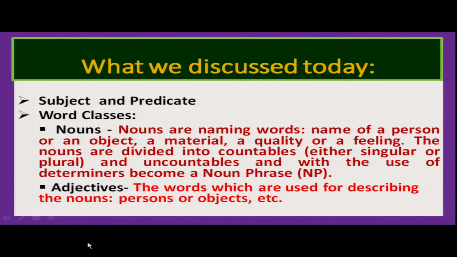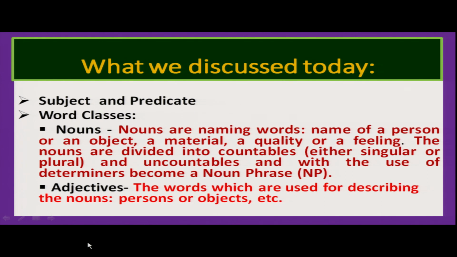So as you know, nouns are naming words. We have already seen different types of names are nouns. They may be the name of a person or an object or a material or a quality or a feeling. The nouns are divided into usually countables, either singular or plural, and uncountables, right?